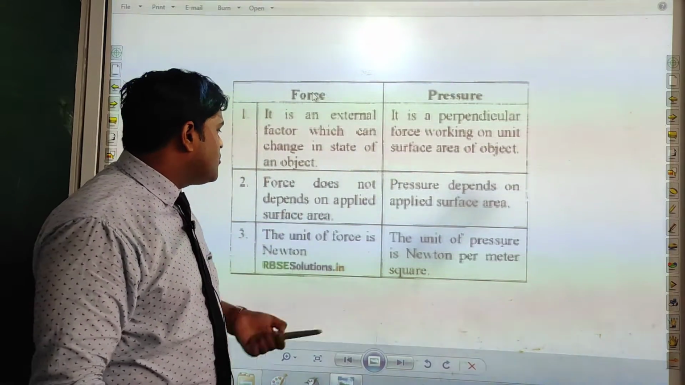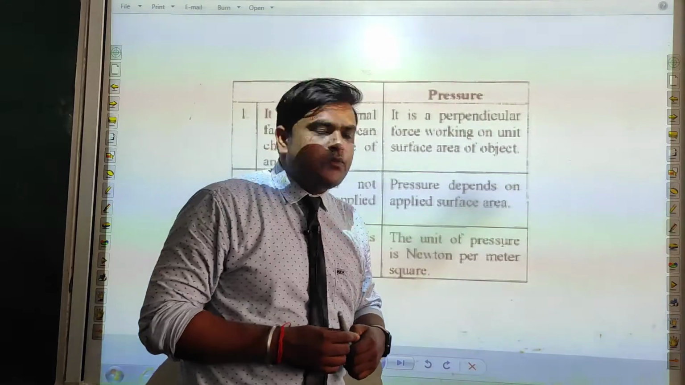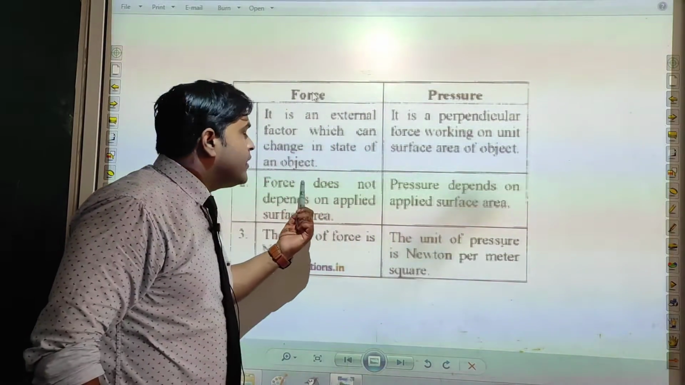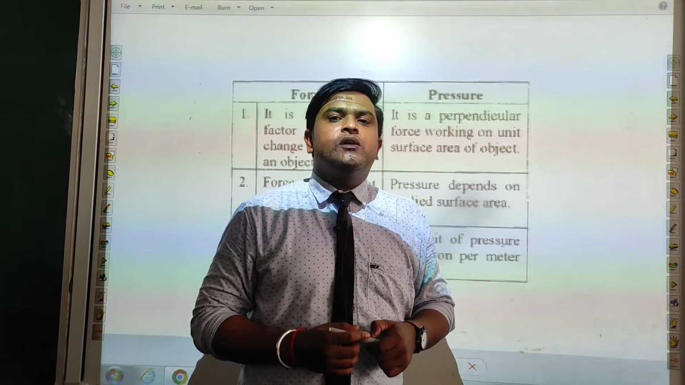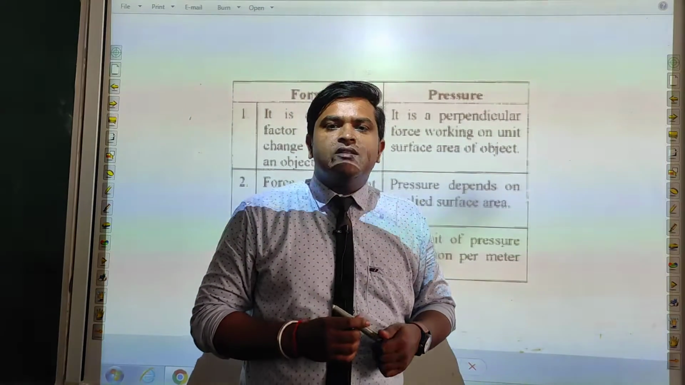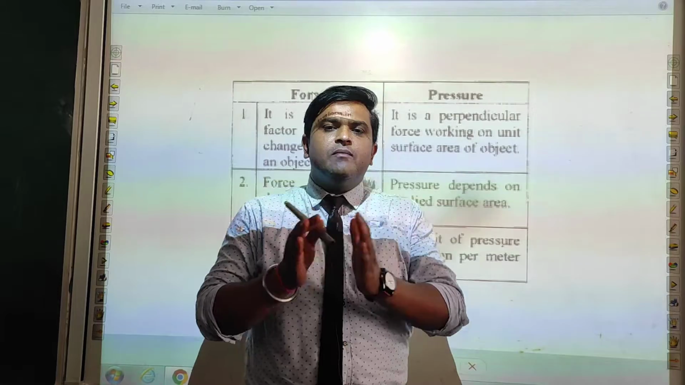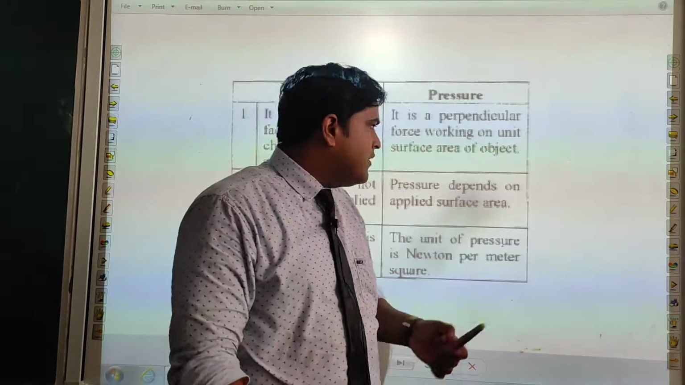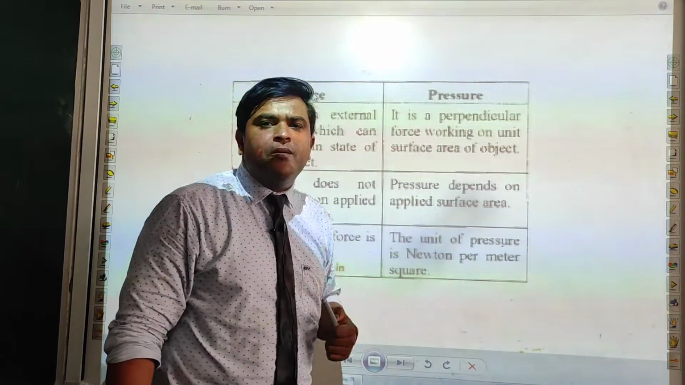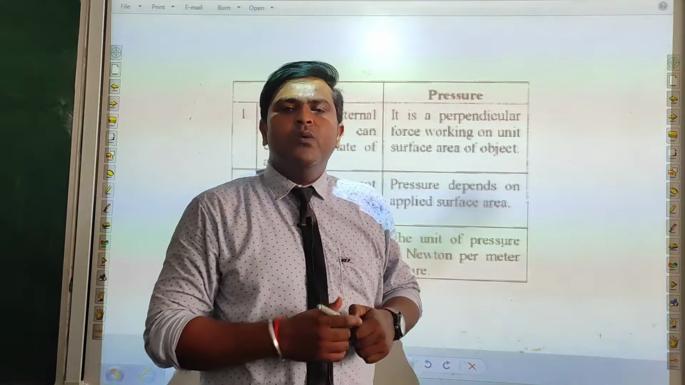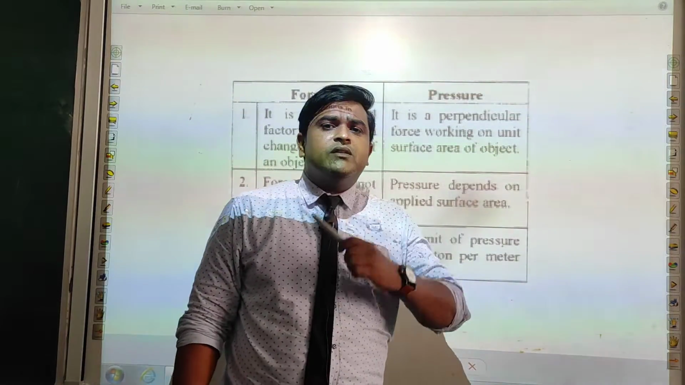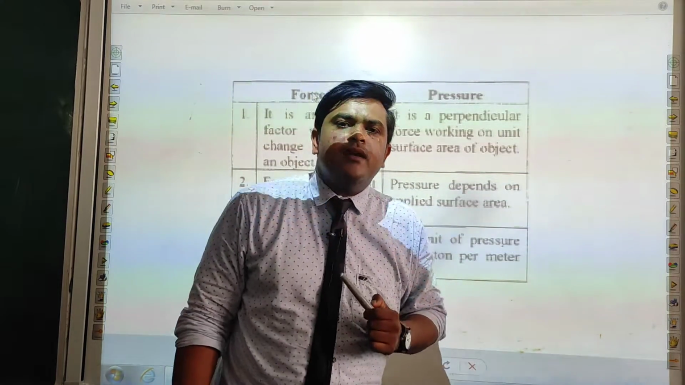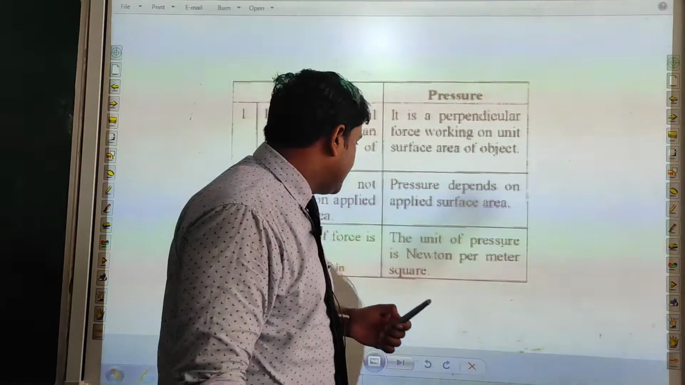Force does not depend on the applied surface area. This is very important. Force is equal to mass into acceleration. We have a formula for force also. That is why we can say that force depends on mass and acceleration of an object. But pressure is inversely proportional to area of cross section, which shows that it depends on both things, force as well as area of cross section.